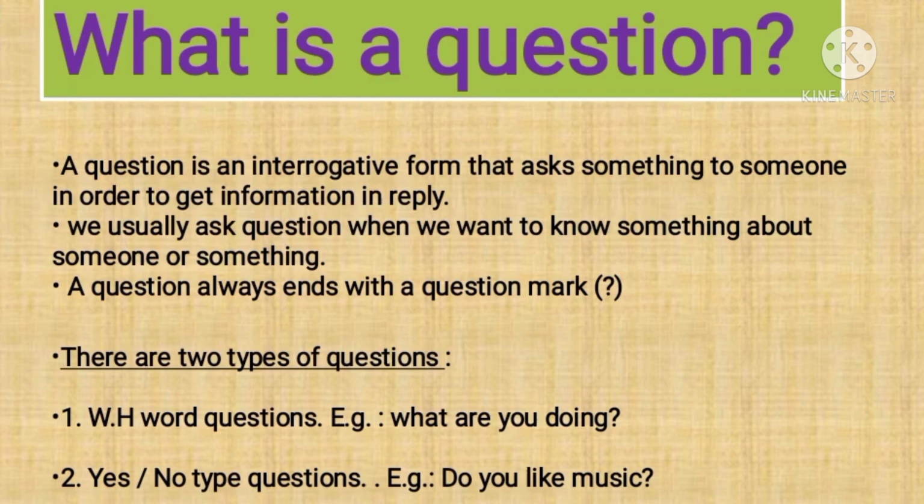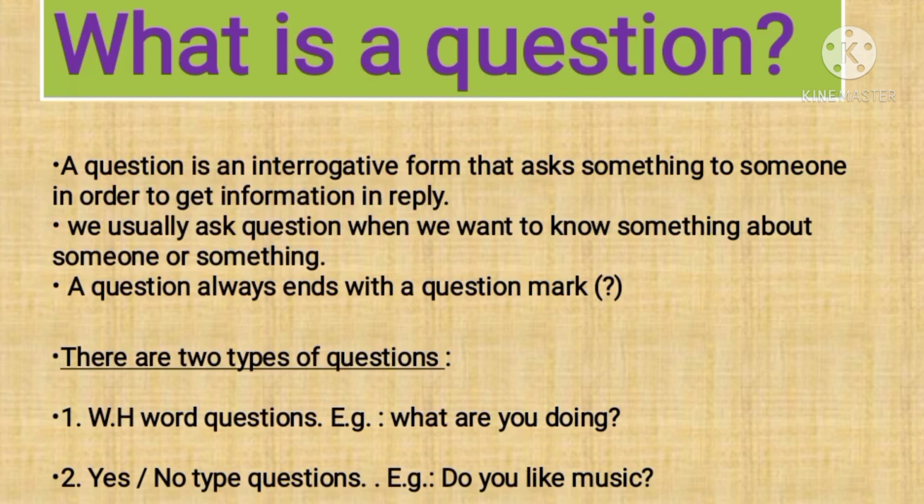A question always ends with a question mark. Dear friends, questions are classified into two types. First one is WH word questions and the second one is yes or no type questions. WH word questions usually begin with WH words like what, where, when, why, how.